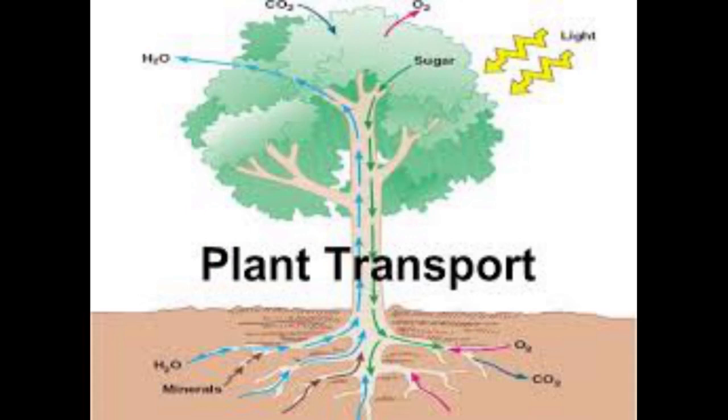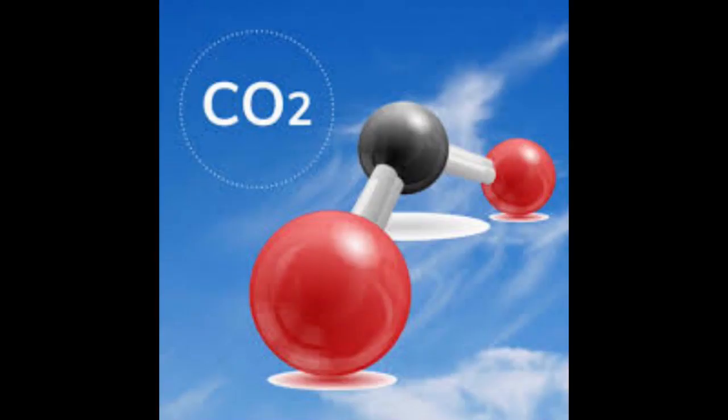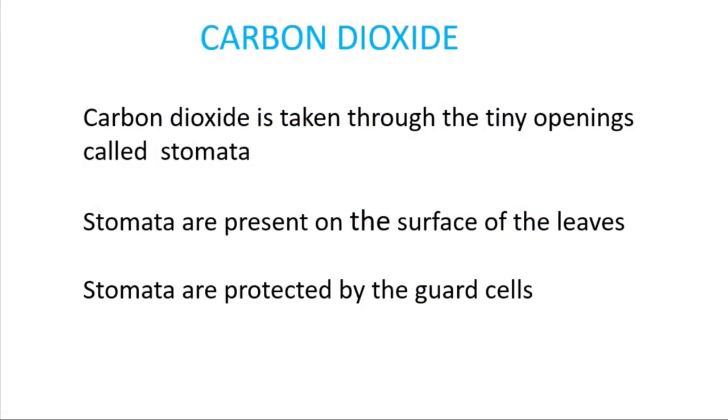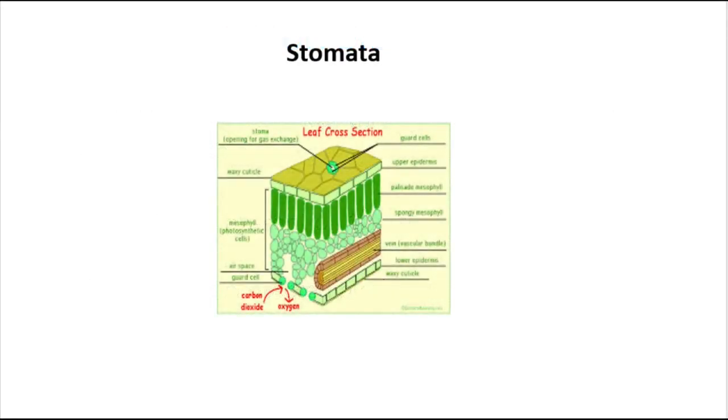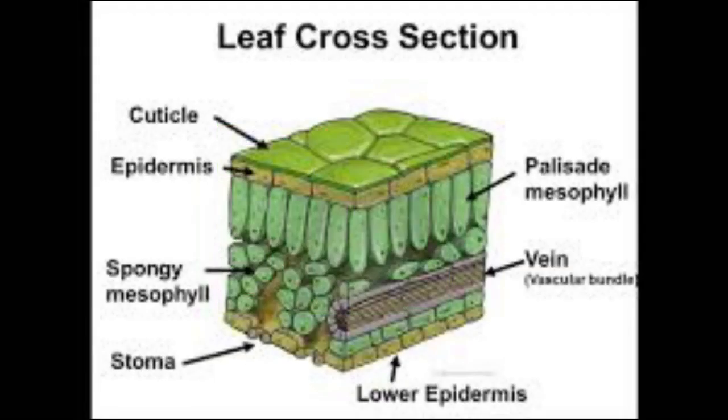Next important raw material is carbon dioxide. What is carbon dioxide? Carbon dioxide is a gas. So how is carbon dioxide obtained by the leaves? Look at the slide. This is the cross section of the leaf. If you look carefully, you can see tiny openings under the surface of the leaf. So this is called the stomata.